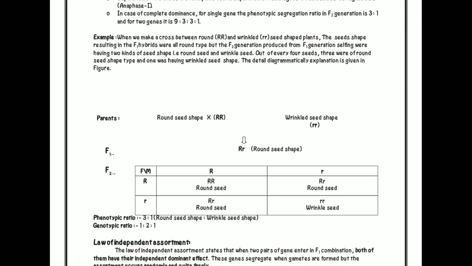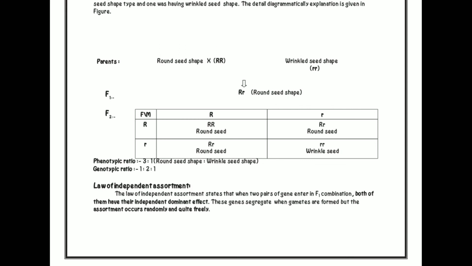Out of every 4 seeds, 3 were of round seed shape and 1 had wrinkled seed shape. The detailed diagrammatic explanation is given in the figure. In this figure we cross a round seed shape plant with a wrinkled seed shape plant and we get round seed shape. The phenotypic ratio is 3:1 and the genotypic ratio is 1:2:1. This is the law of segregation.